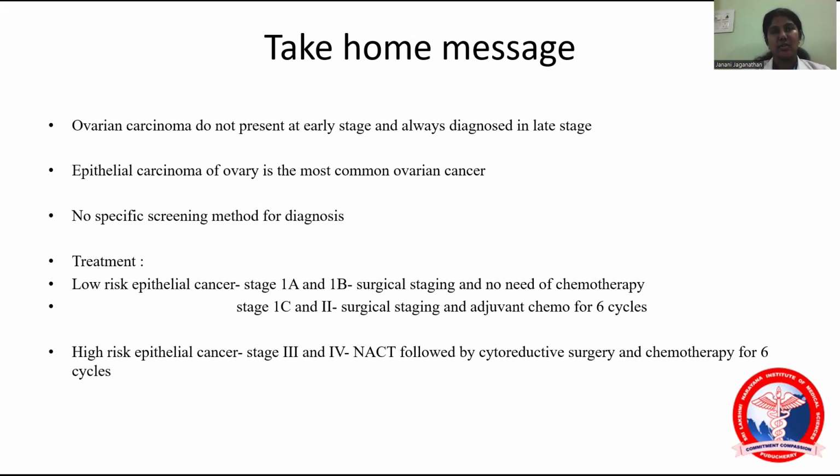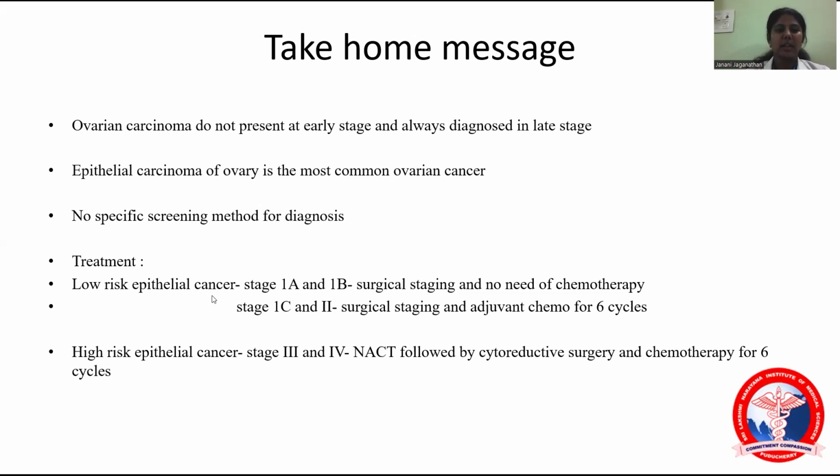If there are no suspicious areas, we take biopsies from the undersurface of the diaphragm and from the paracolic gutters. After that, we proceed with total abdominal hysterectomy with bilateral salpingo-oophorectomy, along with infracolic omentectomy and para-aortic lymphadenectomy. So this is the surgical staging.